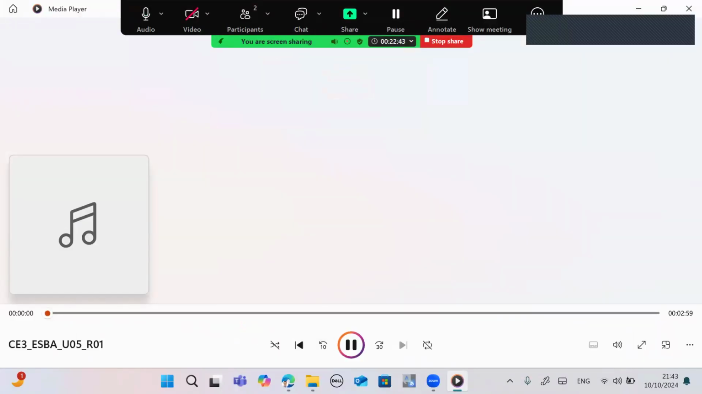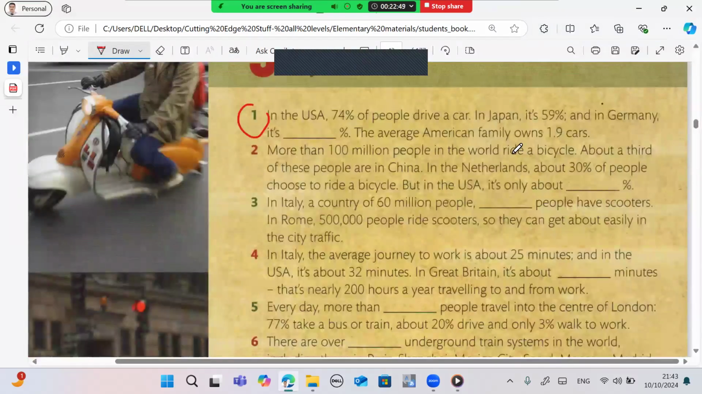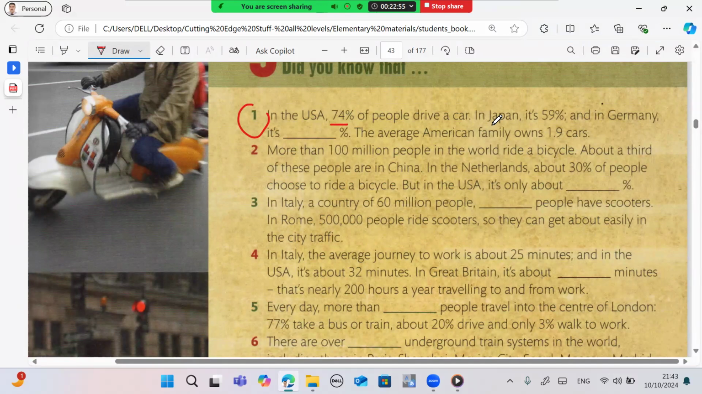Unit 5, Recording 1. In the USA, 74% of people drive a car. In Japan, it's 59%, and in Germany, it's 53%. The average American family owns 1.9 cars.